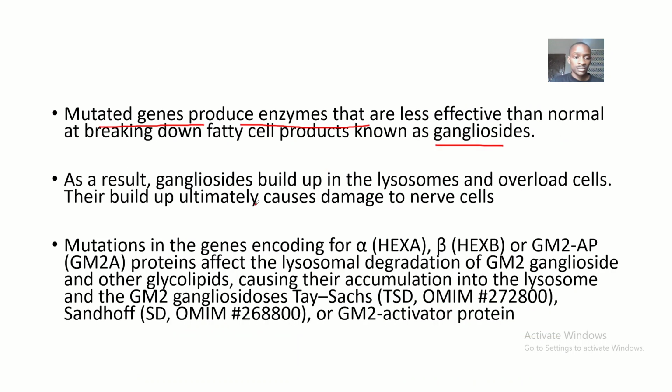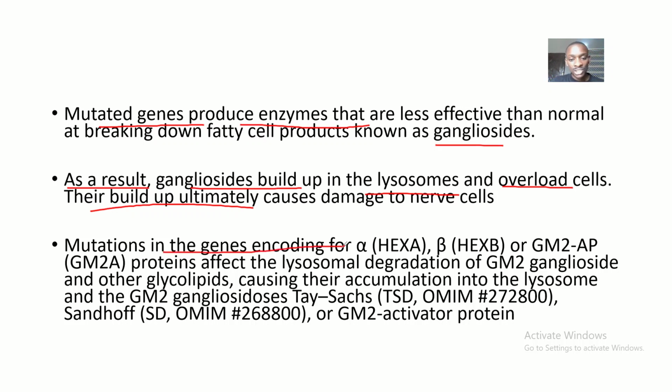accumulate. So if there's no production of these enzymes to break down these fatty cell products, as a result, these gangliosides will build up because there's no enzyme to break them down. They build up in the lysosomes, and when they build up, they overload the cells. Their buildup will ultimately cause damage to these nerve cells.